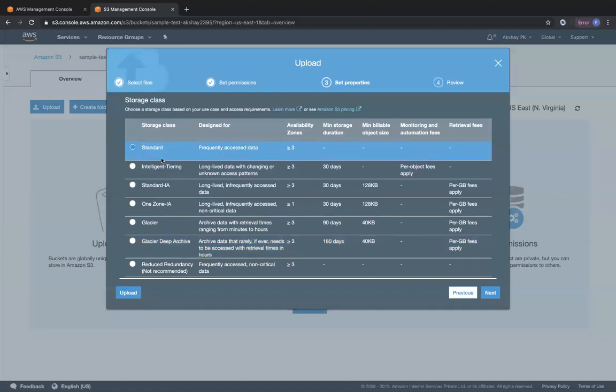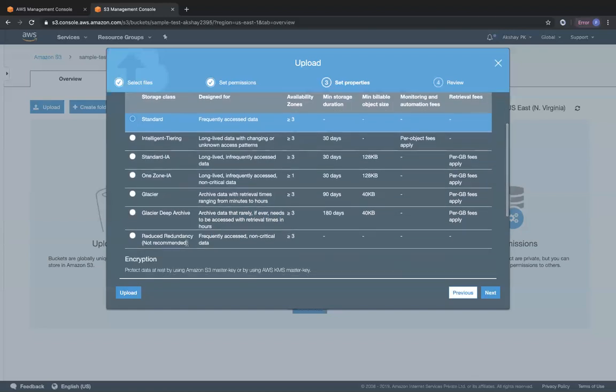So over here, I'm just going to go ahead and use the standard storage class for this particular resume that I'm going to upload. And there is another storage class which we haven't looked at, which is called reduced redundancy storage. AWS is removing it right now, and in the year 2018, they recommended us to not use this storage class. So we are not going to describe it, and I haven't seen any questions regarding reduced redundancy storage in the exam. But if there is a question, it means that it comes under the category of frequently accessed data, but non-critical data.